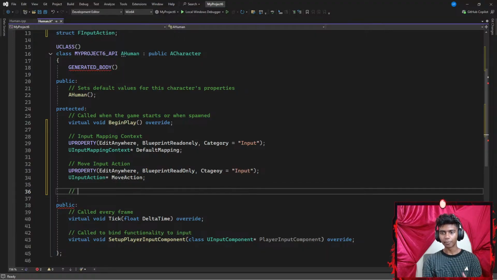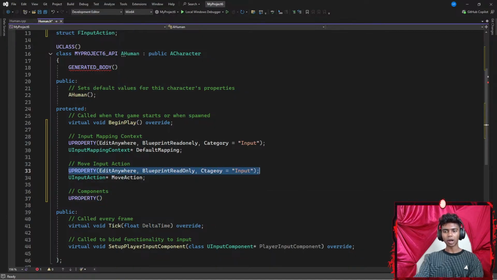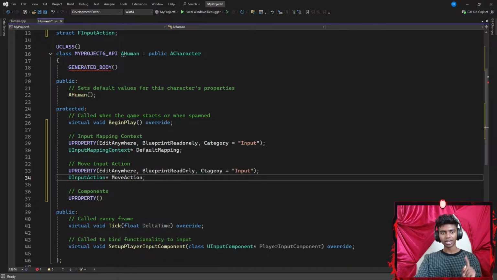Once I'm done with that, I'm going to add another comment, this time for my components. I will be needing two components, one for my camera and one for my spring arm. First, I'll go with the spring arm. So for my components, I'm going to create a UPROPERTY. And guys, we need to always create UPROPERTYs if you want to set different components for different objects. For example, if I did not add another UPROPERTY here, then it would assume that I'm using the UPROPERTY from this one. If that made any sense, guys.